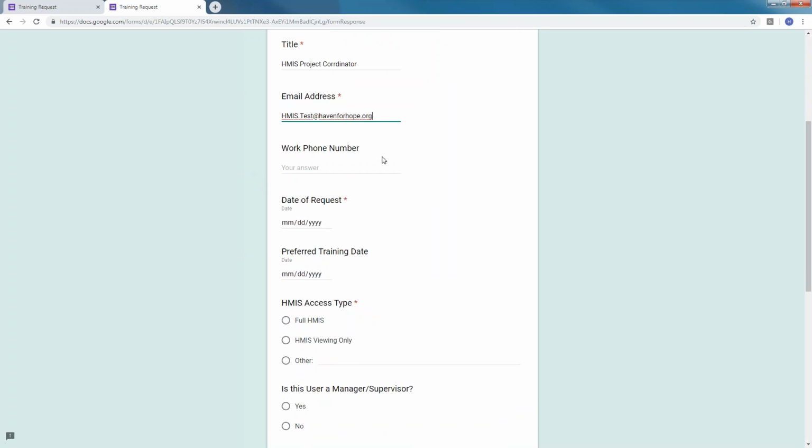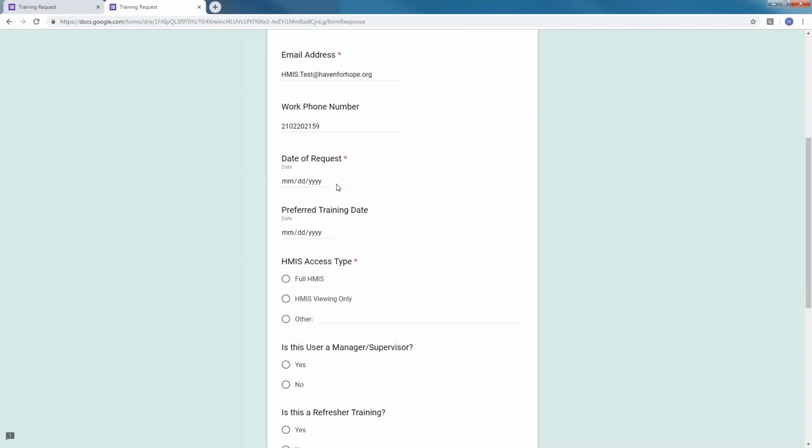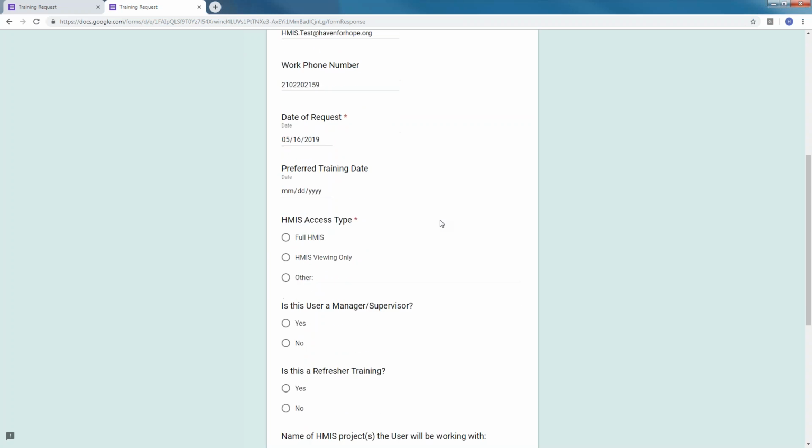The work phone number is optional. A lot of people don't have an assigned work phone number, so we did not make it a required field. However, if they do have a work phone number, it is great to have that on file for them. The date of request is going to be required because we do need to know when this request is actually being submitted. However, the preferred training date is optional.